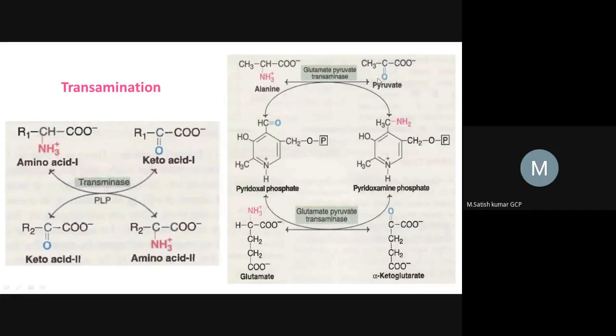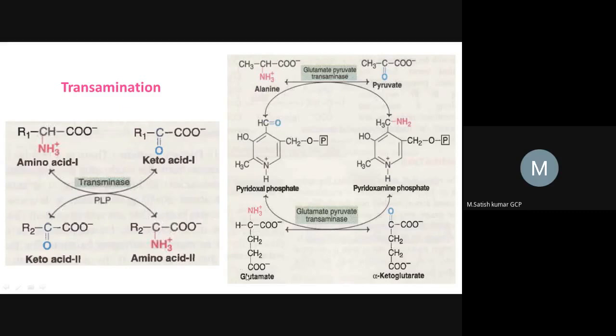Here the amine group is removed and replaced by a keto functional group, which is why this is called a keto acid. Now the amine group temporarily accepted by PLP is given to alpha ketoglutarate, which is converted into glutamate.